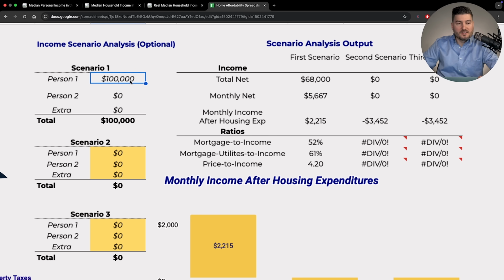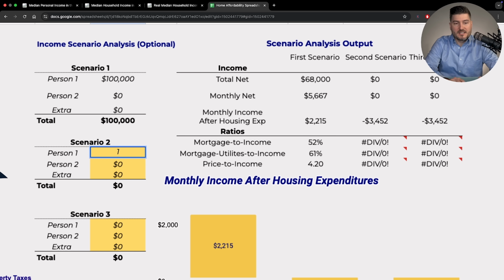So scenario 1, again, is this person making $100,000 a year. There is no person 2, there is no extra income. And then you have different scenarios. You can add a second scenario if you have a spouse. You can add a third scenario if you have a side hustle. And that just populates in these columns right here.